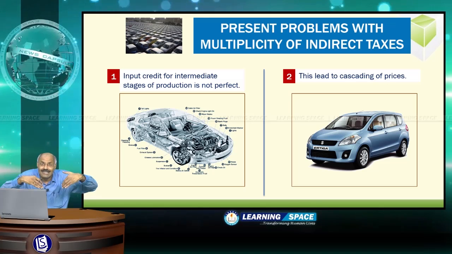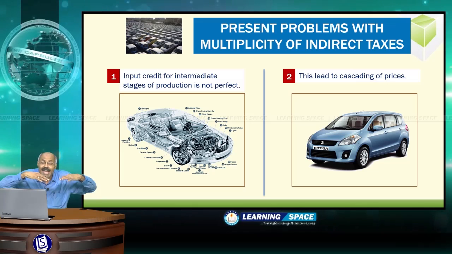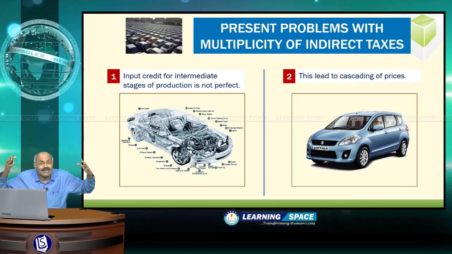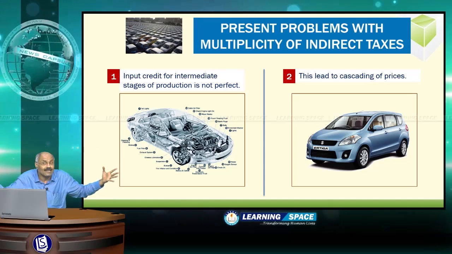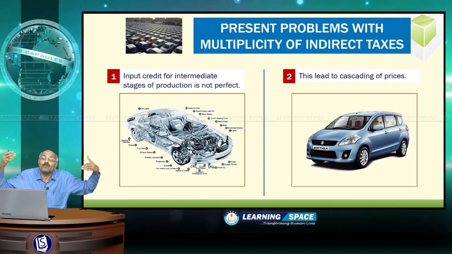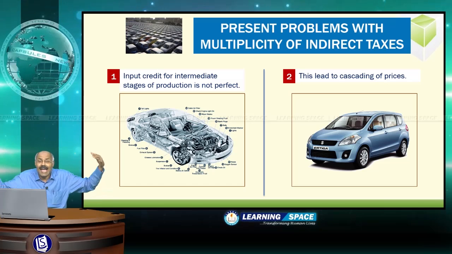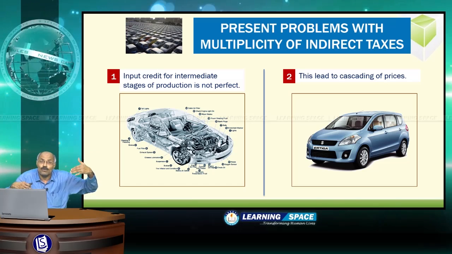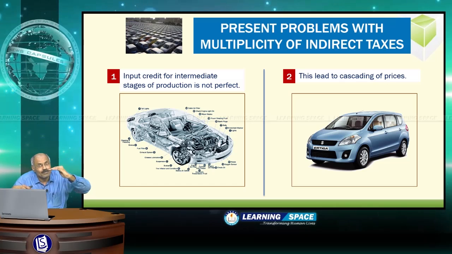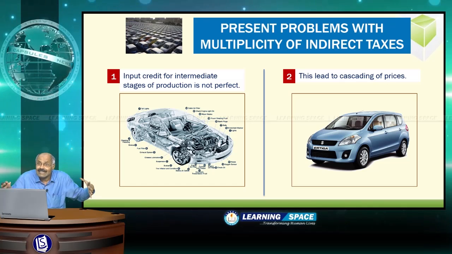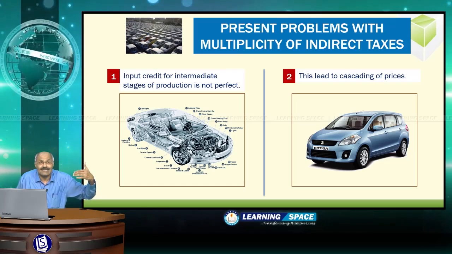So because of this reason, it is becoming tax on tax, and it is resulting in cascading of prices. The prices are being increased because of lack of input credit and because of lack of mechanism to enforce input credit at various intermediate stages of production. So this is leading to cascading of prices.